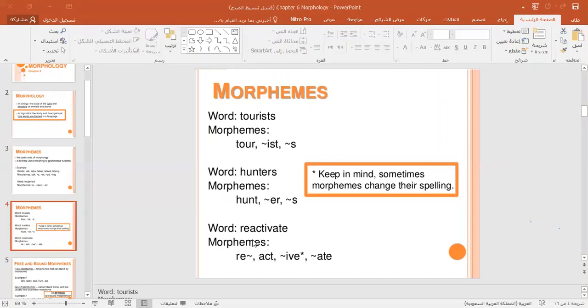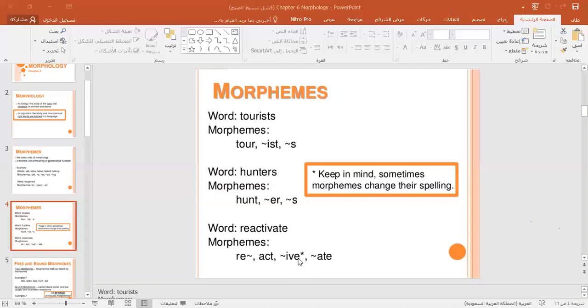The word reactivate has 4 morphemes. Which is the morpheme that is used as a word at the same time? Act. So act is the root. Re is the prefix that occurs before the root.